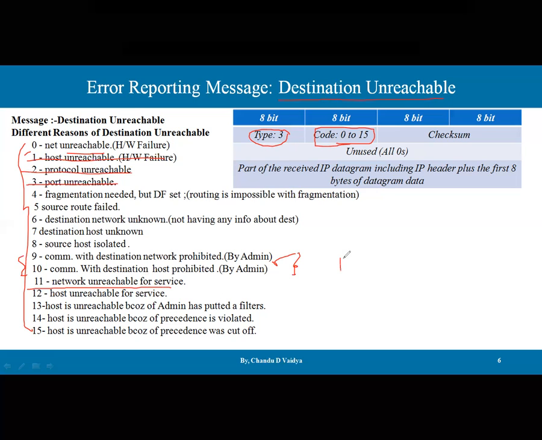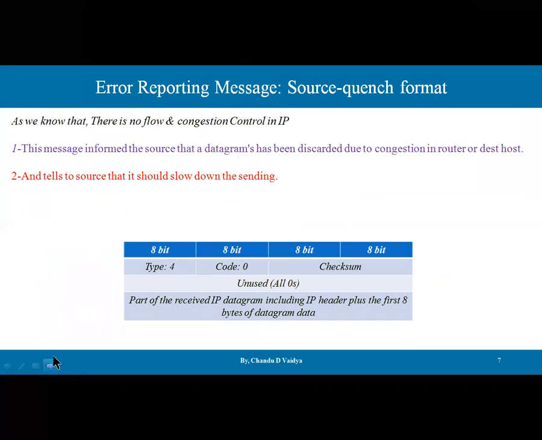Let's say a source is sending to a receiver who is not reachable. For example, someone wants to listen to an online class, but the data pack is not available at the receiver end, the network is not available, or he is not interested in that lecture. Maybe a cable has broken down, or coverage is not available. So this is the first error reporting message, type 3, destination unreachable.